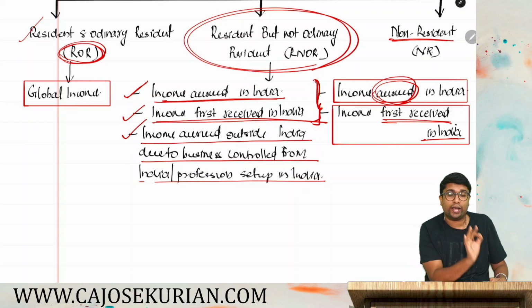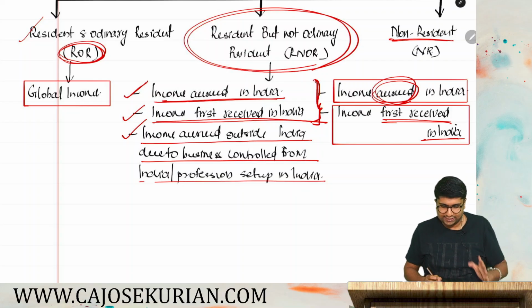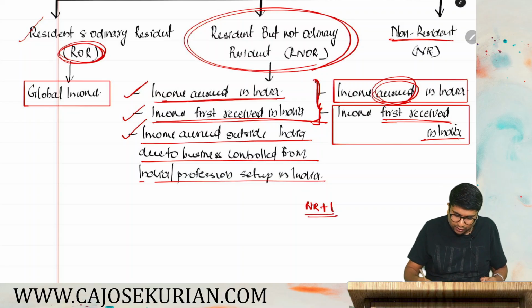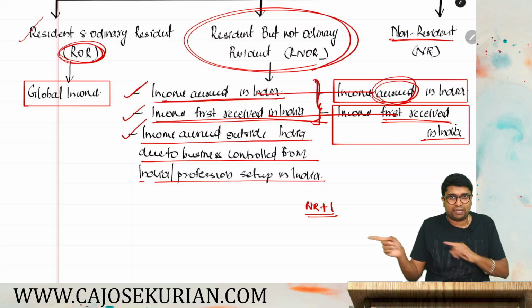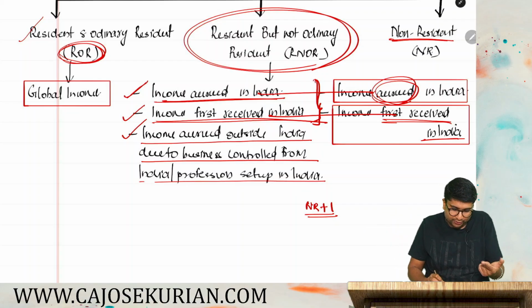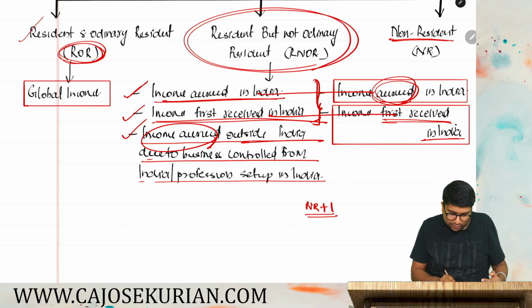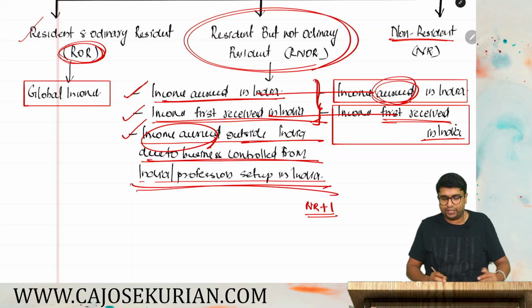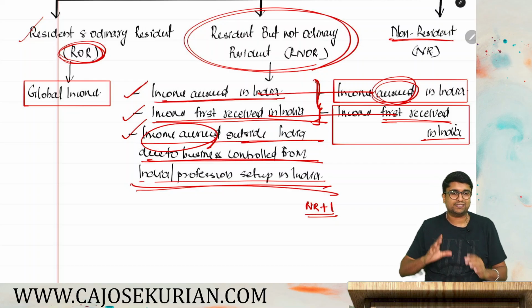So what we can say is, if you are an RNOR, then scope of total income is like NR plus one more thing. What is NR? Accrued in India, first received in India, same as that of NR. Plus one more thing. What is that? Income accrued outside India due to business control from or profession set up in India also forms part of the scope of total income. This is what is section 5.